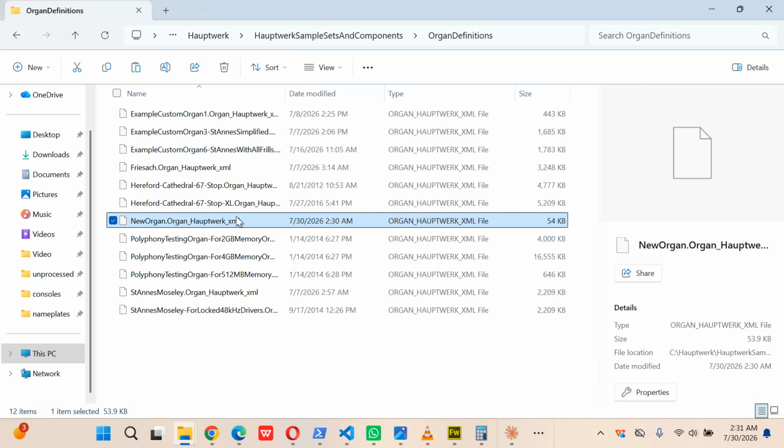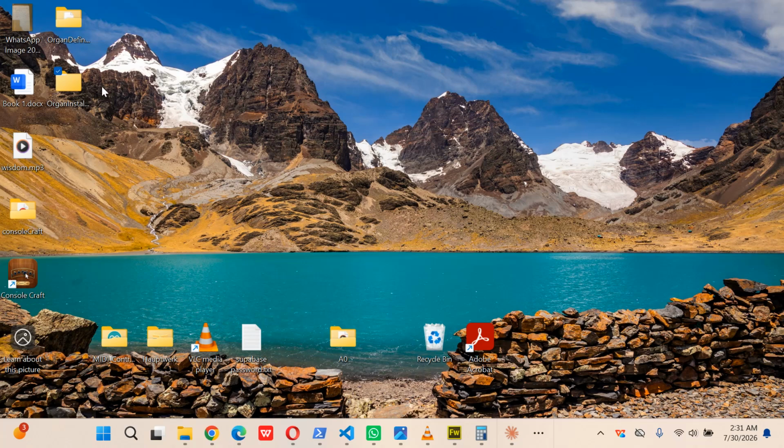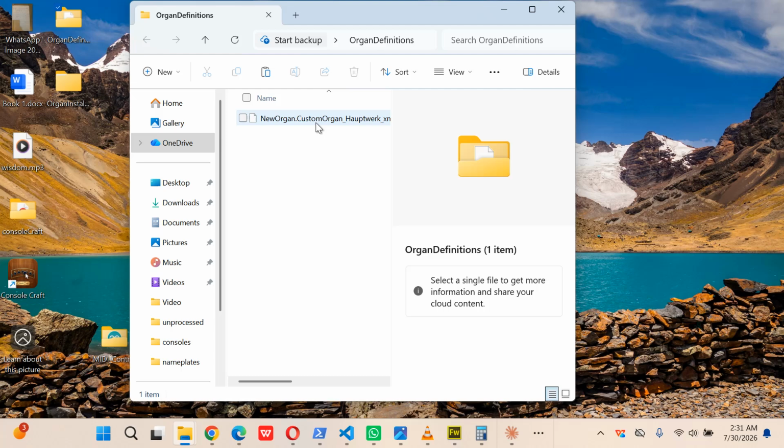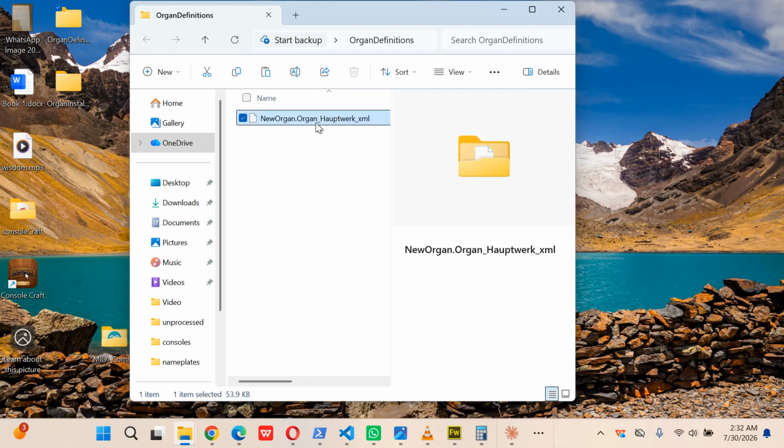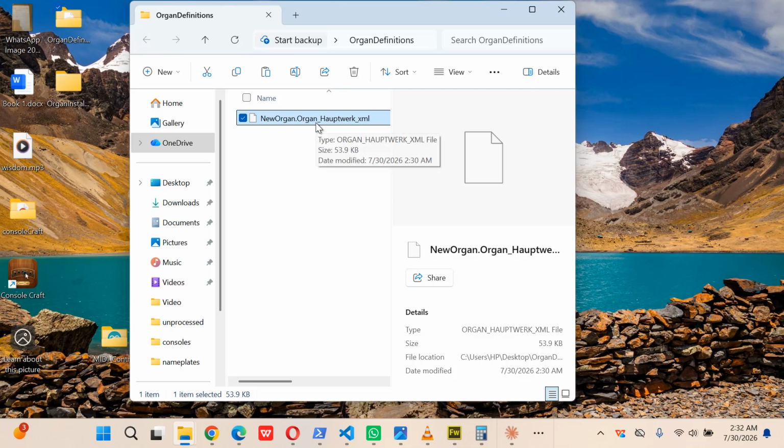This is the file that Upwork generated, the custom file that Upwork created for this organ. So I'm going to copy this, come to my desktop, where I have organ definition, delete this and paste the new one that Upwork created for me.